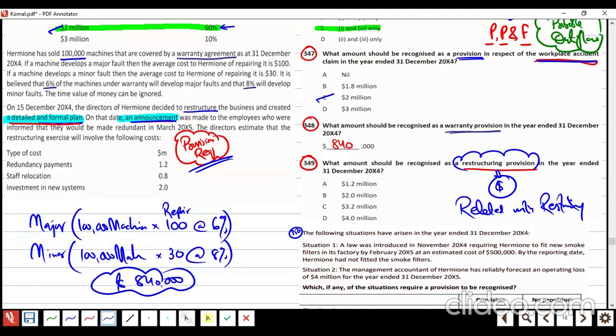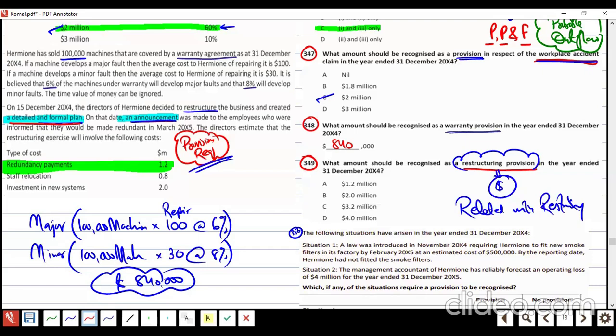Now, if I do restructuring, I have to pay the redundancy payment. This is a directly associated cost. Staff relocation has nothing to do with the restructuring. If I am relocating the staff, it's nothing. Is it directly associated with the restructure?